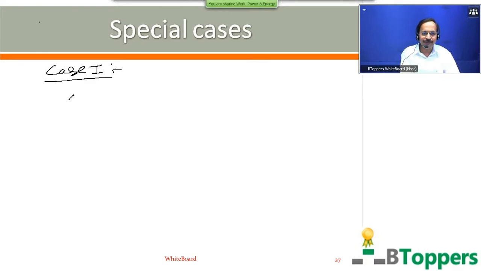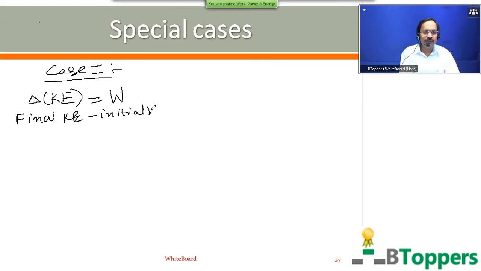According to the work energy theorem, the change in the kinetic energy of the body is equal to the work done by the external force on the body. Change in the kinetic energy of the body we can write as final kinetic energy of the body minus initial kinetic energy of the body. That means we are considering a body which moves in a straight line path in the horizontal direction.